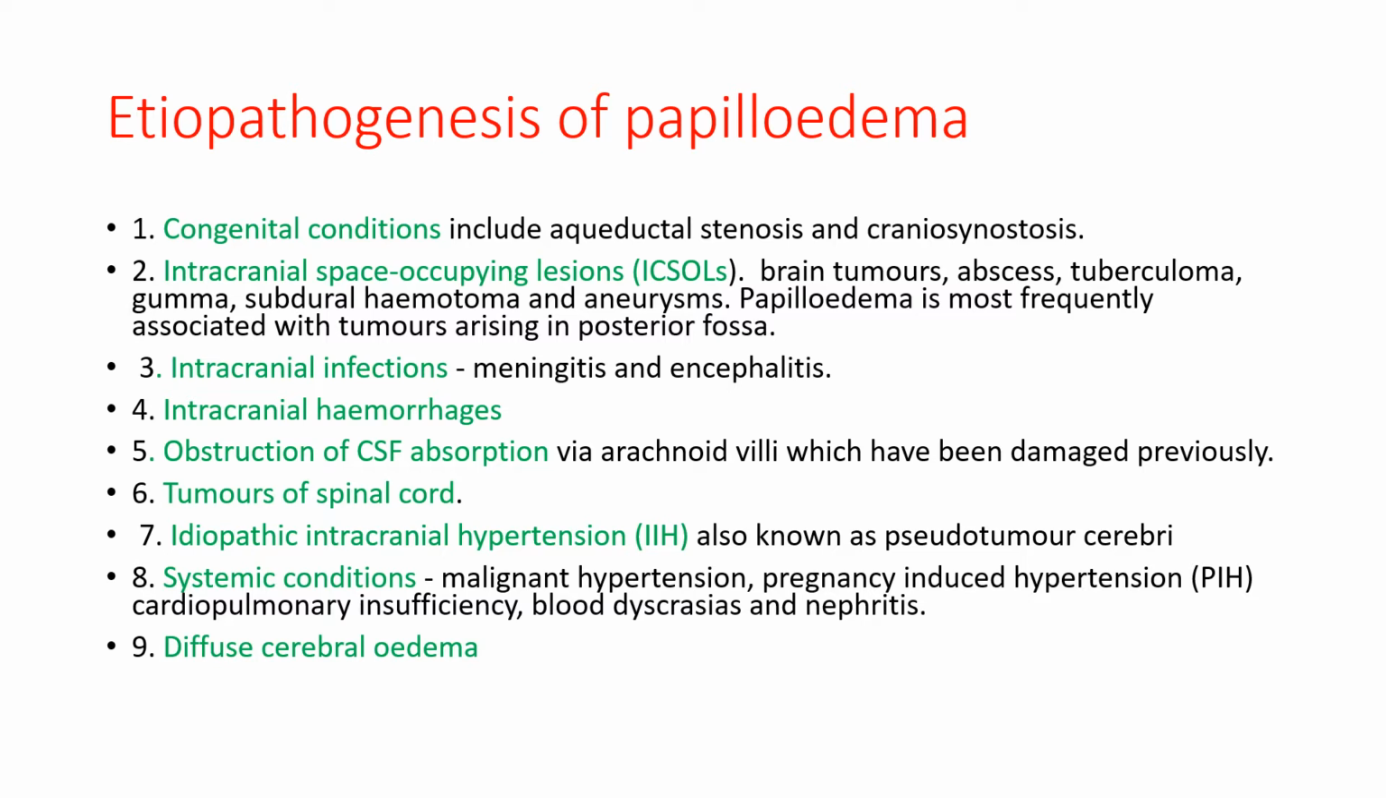Tumors of the spinal cord. Idiopathic intracranial hypertension, which is also known as pseudotumor cerebri, which is usually seen in cases of young obese females. Systemic conditions like malignant hypertension, pregnancy-induced hypertension, cardiopulmonary insufficiency, blood dyscrasias, nephritis, and diffuse cerebral edema. So these are the various causes of papilledema. Whenever we see a bilateral disc edema indicating that it could be papilledema, we need to rule out intracranial space occupying lesions.